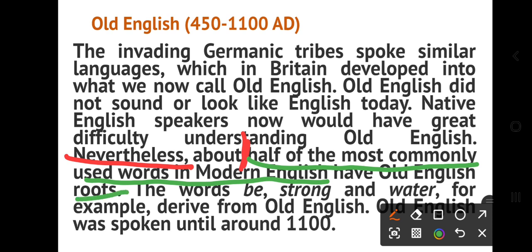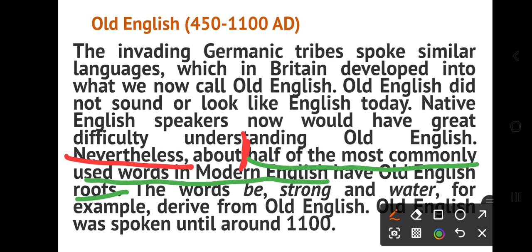That is a very interesting and important fact. Half of the words in the English spoken at present have been taken from Old English, because Old English is the base of modern English. So we can say that half of English is Old English.